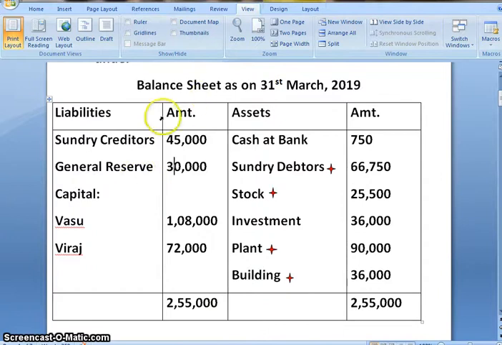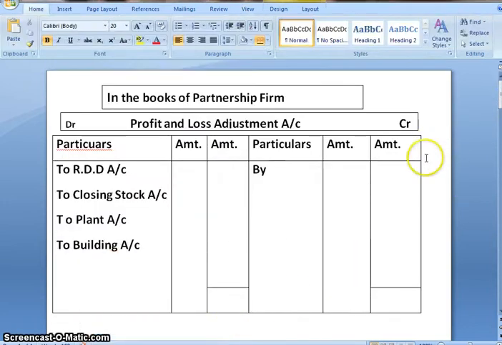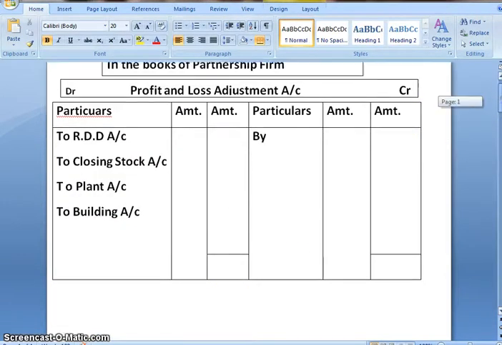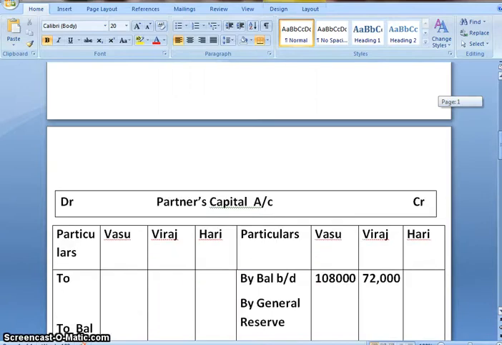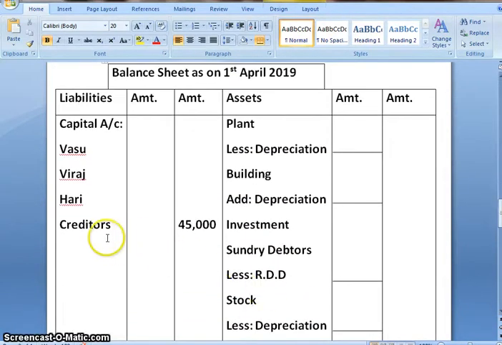We'll start with the liability side. First is sundry creditors 45,000. So here I have prepared the format as you can see: profit and loss adjustment account, capital account and balance sheet. Creditors, there was no adjustment, so directly I can post in new balance sheet outer column, that is 45,000.